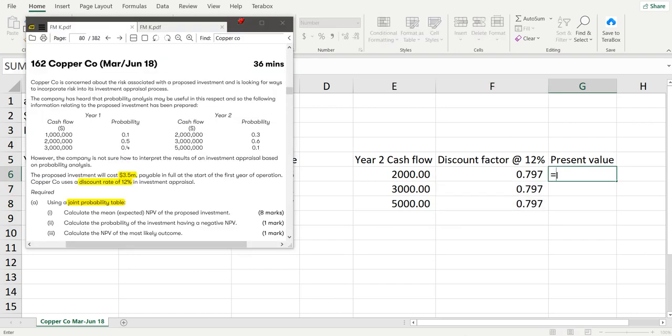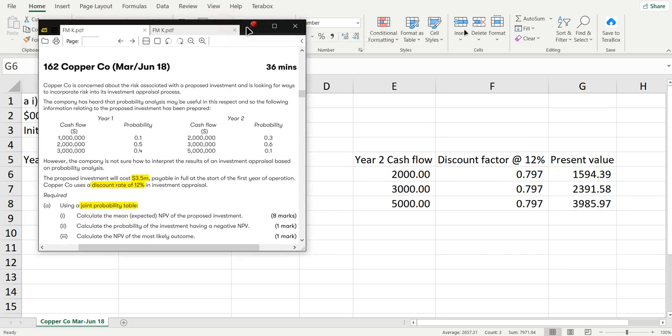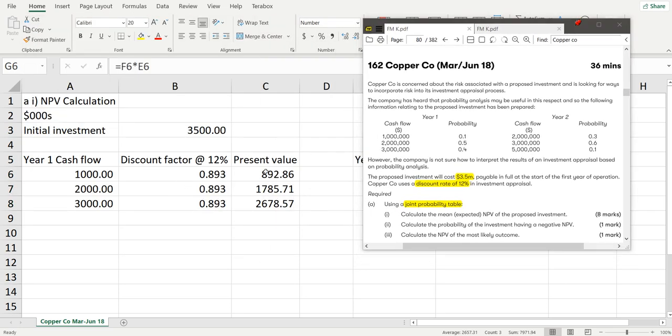Present value is the discount factor multiplied by cash flow. Drag. Now we have the present value. Now we can do the joint probability table.